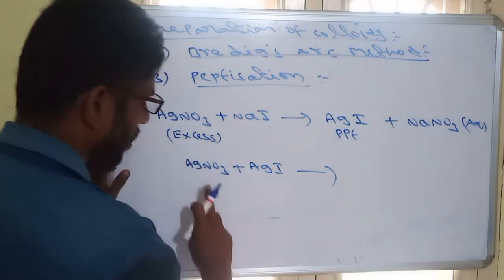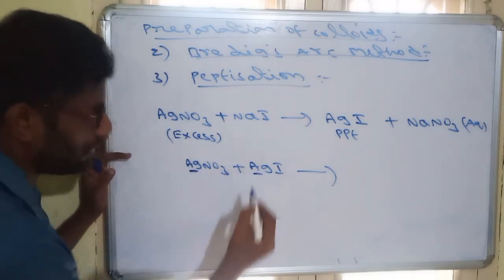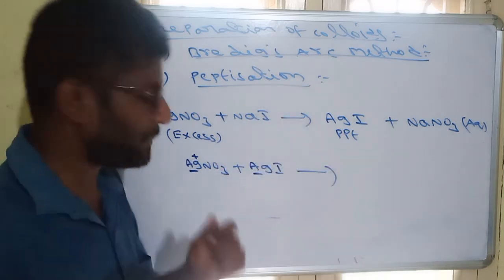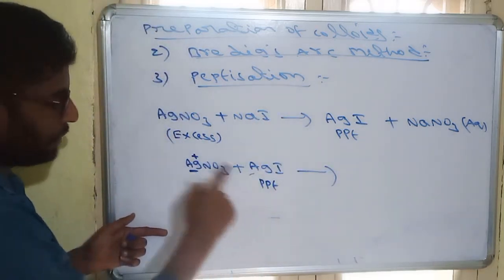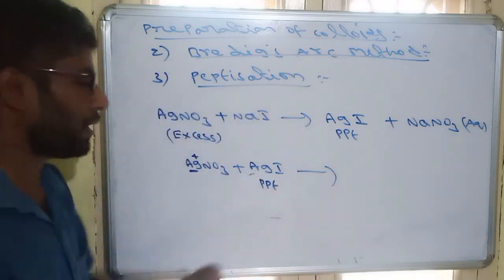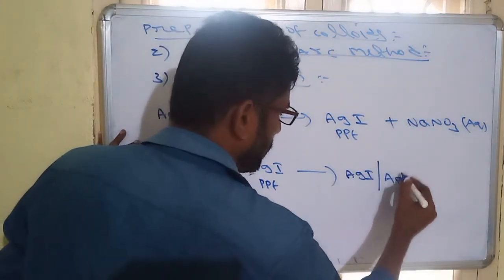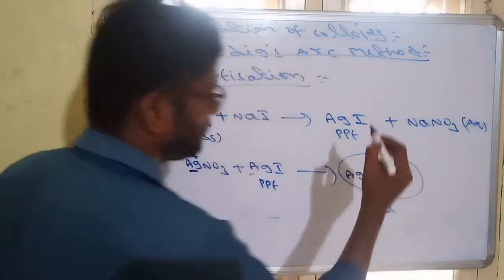Now see this, among these two, the common one is silver. Silver is the common ion. So these common ions will stabilize the precipitate. AgI is the precipitate, but when electrolyte is added on this precipitate, it will stabilize it, making a colloid. So on the surface of AgI, Ag plus will form. This total we call a colloid.